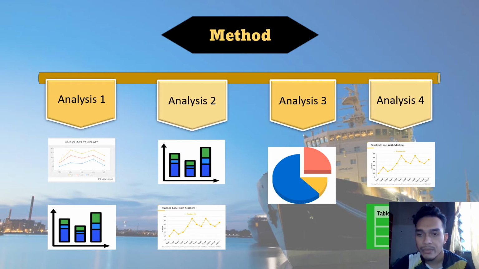And for the last one, we use the table. This table is just to sort out and identify the data, and which group the data belongs to.